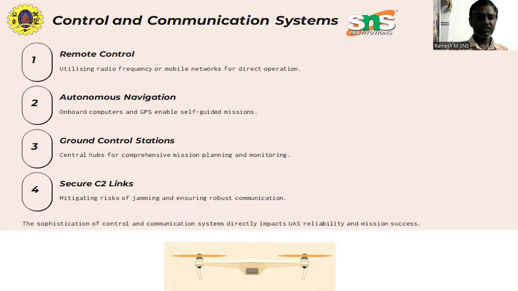Security is an equally important aspect of control and communication systems. Since UAVs can carry sensitive data or operate in critical areas, encryption standards like AES-256 are commonly implemented in communication channels to prevent unauthorized access. Cybersecurity strategies also include digital signatures, authentication tokens, and secure boot mechanisms.